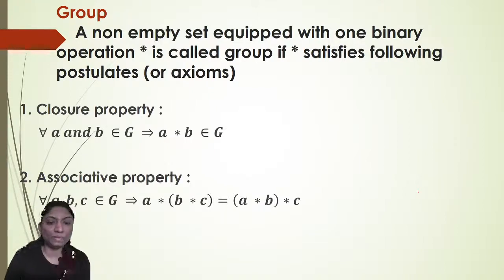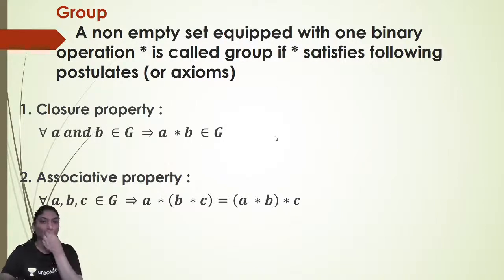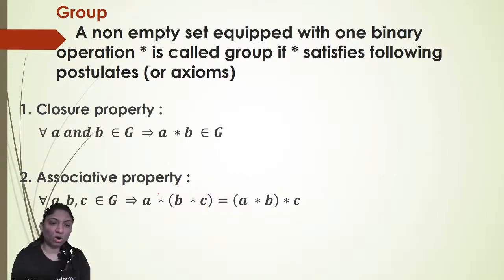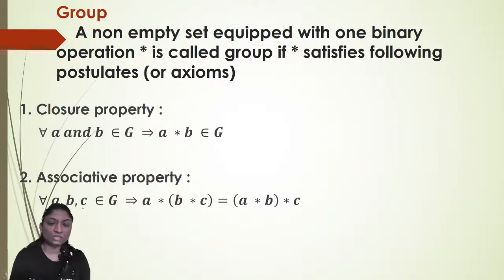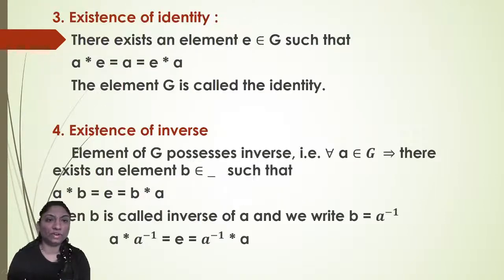Okay, so we'll see the closure property here. For all A and B belongs to G, A star B belongs to G. Then the associativity property: for all A, B, C belongs to G, (A star B) star C is equal to A star (B star C), right? It means we will see an example of each and every property here.